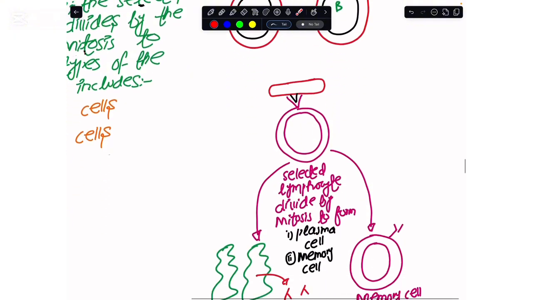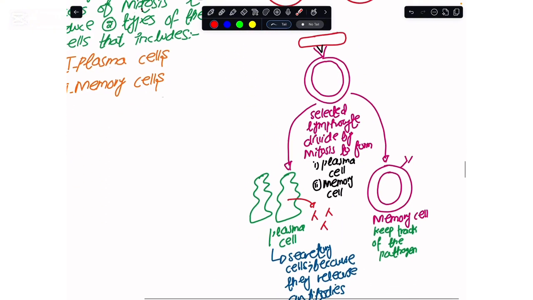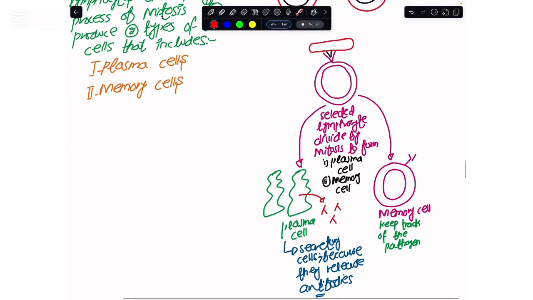Once this selected lymphocyte undergoes mitosis, it produces two subtypes of cells. We have the antibody secreting cells being produced, and these are the plasma cells. And at any cost, we have to keep the memory of this pathogen so that later in life our body is prepared.